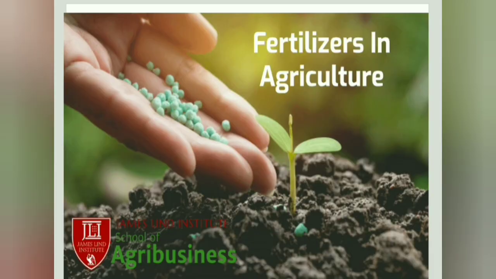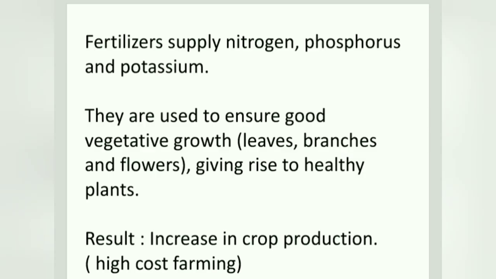Now let us see about the fertilizers in agriculture. Fertilizers, already we have learnt three important letters, N, P and K. Fertilizers supply nitrogen, phosphorus and potassium. They are used to ensure good vegetative growth.